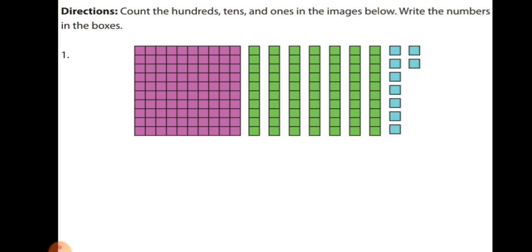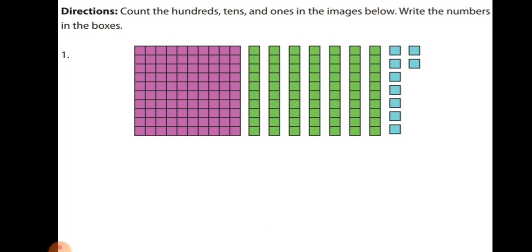Count the hundreds, tens and ones in the images. Write the numbers in the boxes. Dear students, here given a 100 box, a tens column and some loose blocks. So firstly count the 100 box.